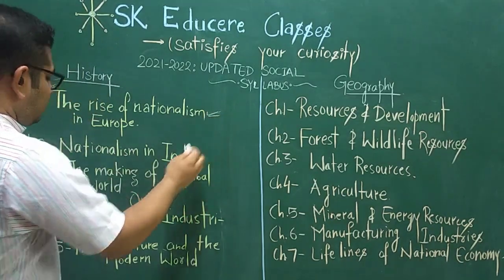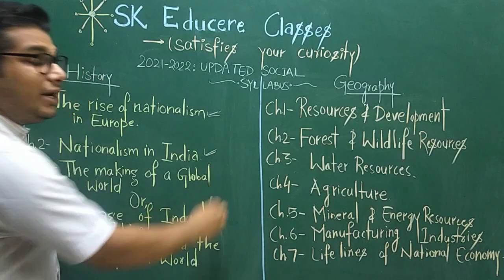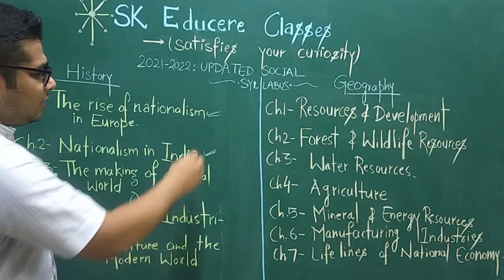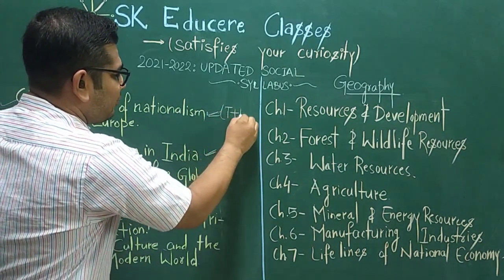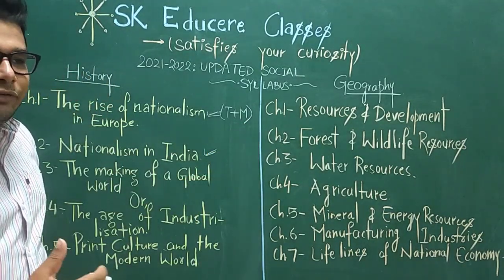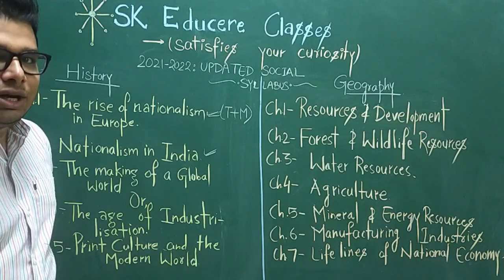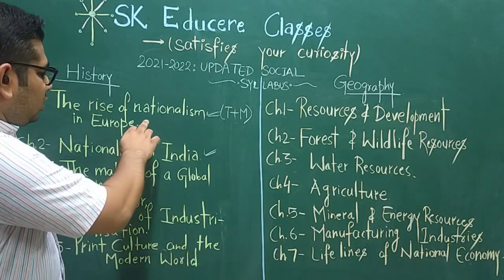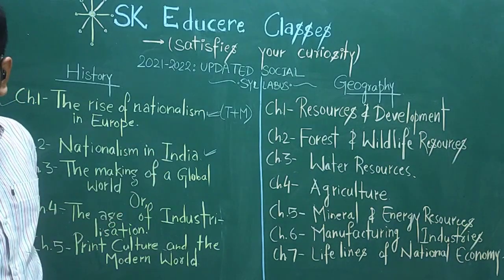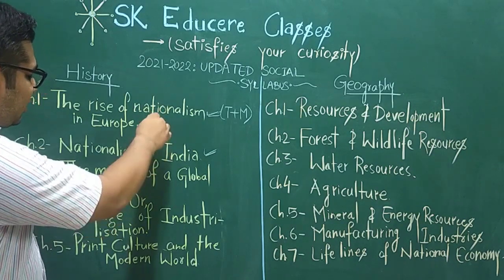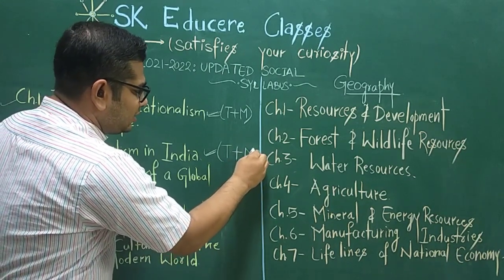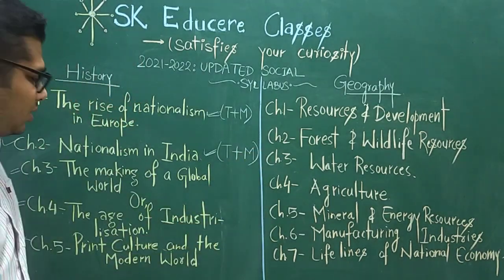So according to the updated syllabus, chapter 1 is the rise of nationalism in Europe. Chapter 2, nationalism in India. These both chapters will come with theory as well as map work. As we know, from geography and from history, map work of 5 marks also comes in the board exam. So from section 1, which deals with events and processes, both chapters will come and it will include both types of questions, theory as well as map work.